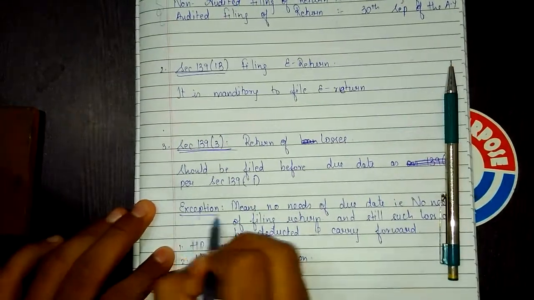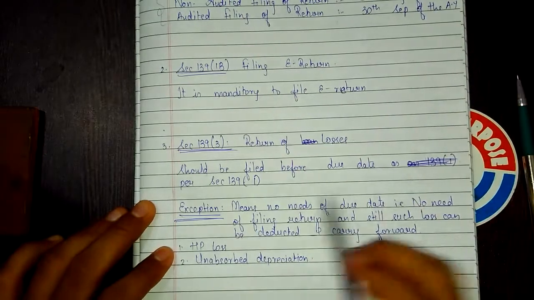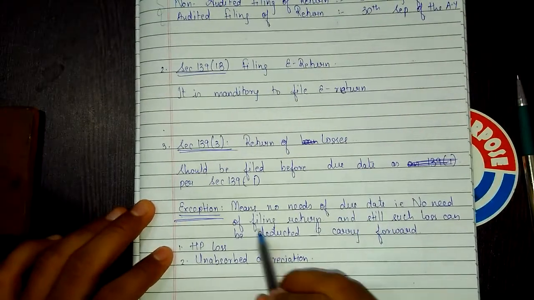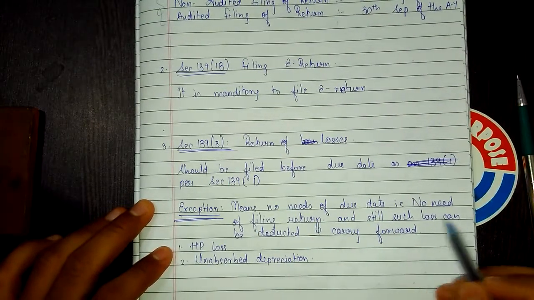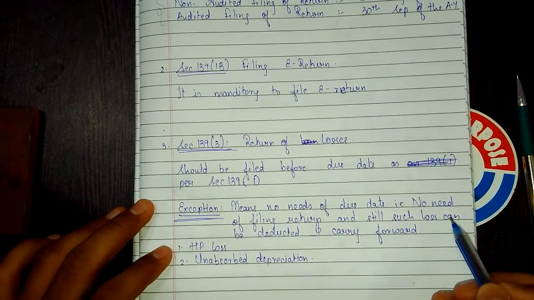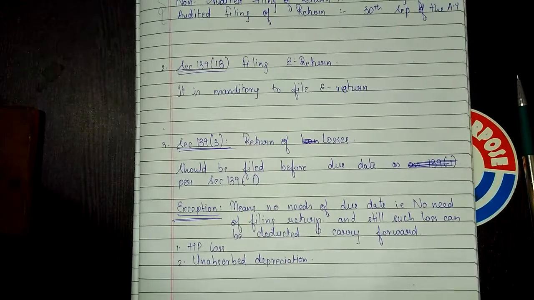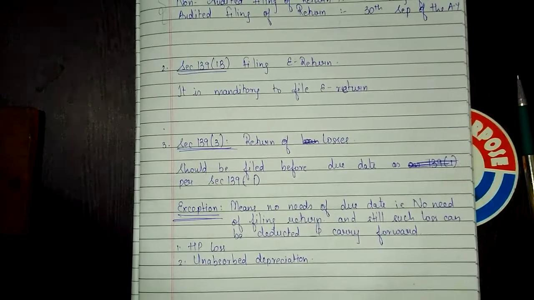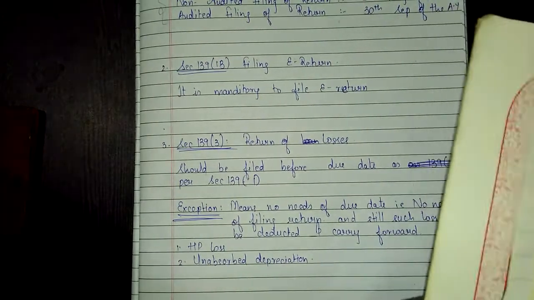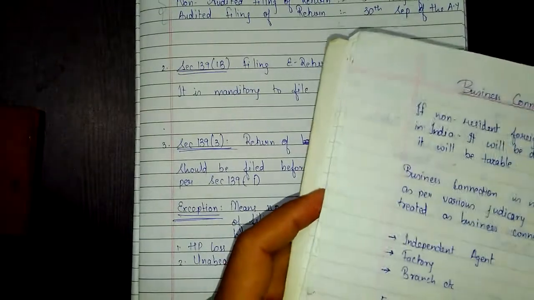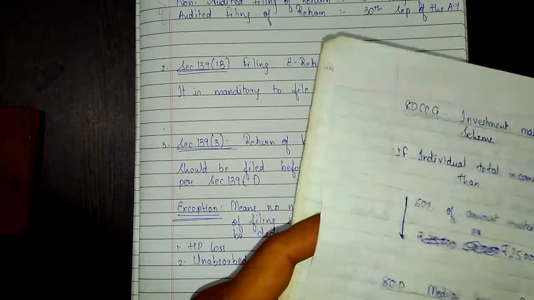Exception, this is very important. Exception means no need of due date, that is no need of filing return, and still such losses can be deducted and carry forward. I hope you have studied. Wait, I'll show you. I hope you all have that chart which I have given for set off and carry forward. I have in my own notes. Let me see and show you from there.